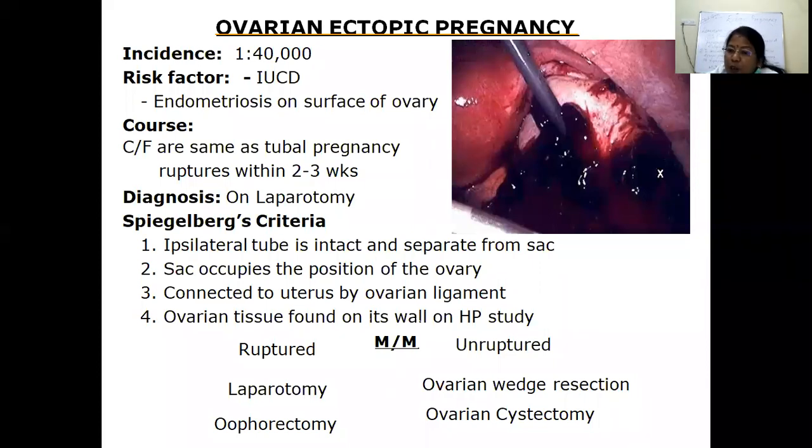In such cases, what we have to do is follow with serial beta HCG levels and progesterone levels. So what can happen with PUL? There can be an early intrauterine pregnancy, an ectopic, or a failing pregnancy. So wait and watch is very important.